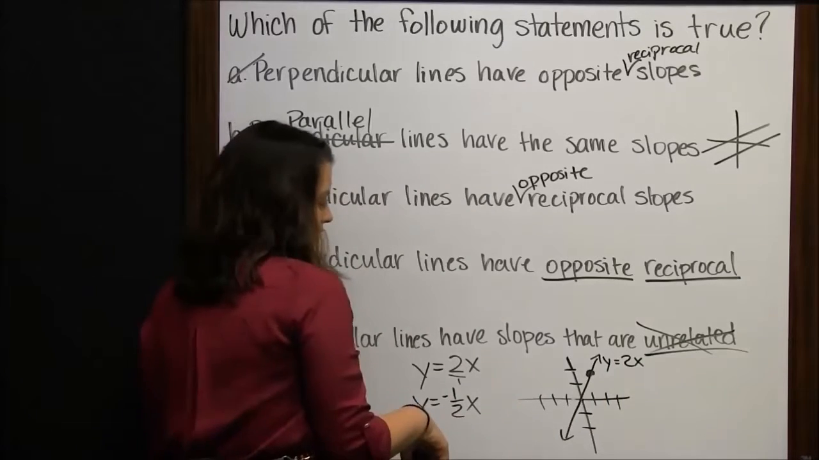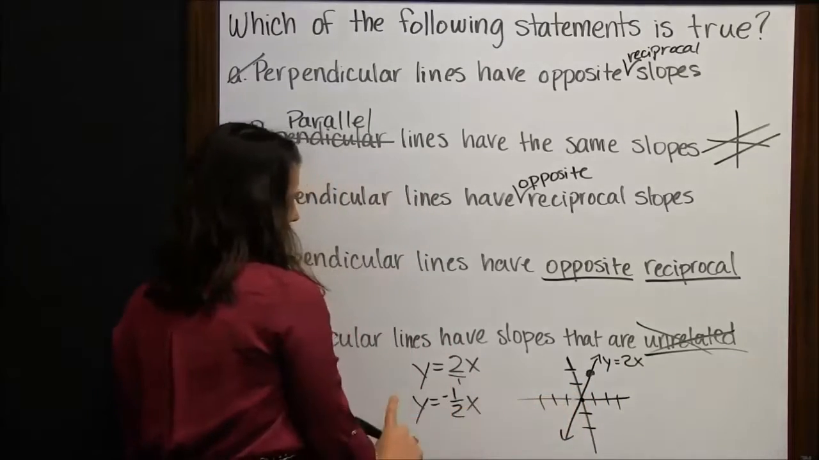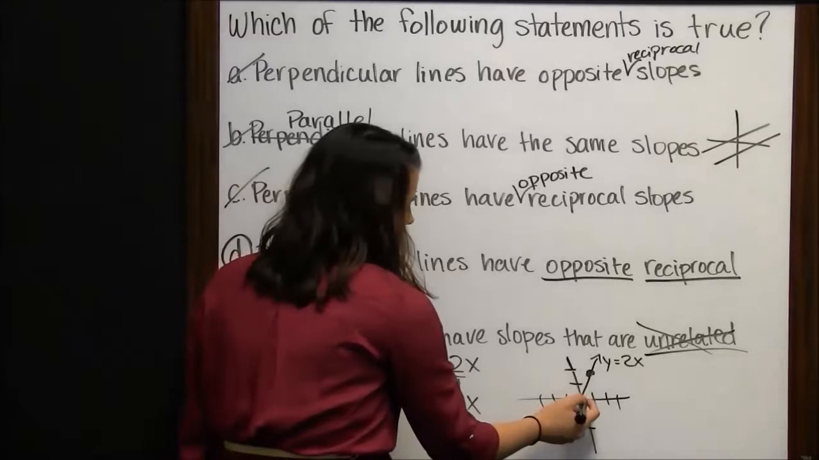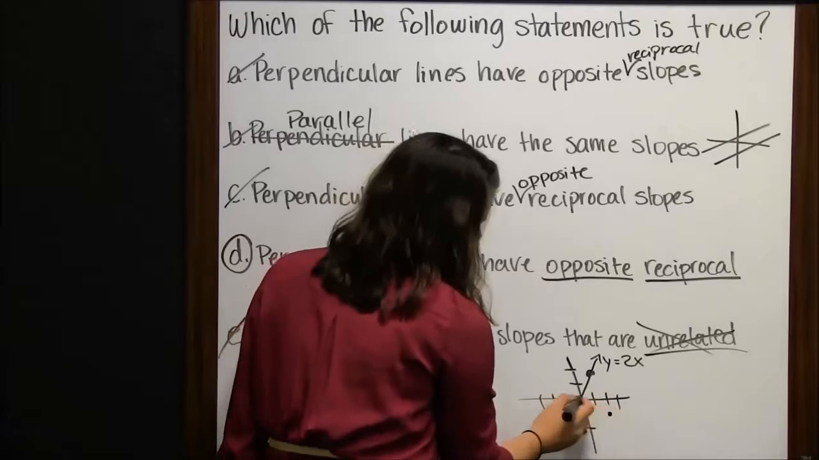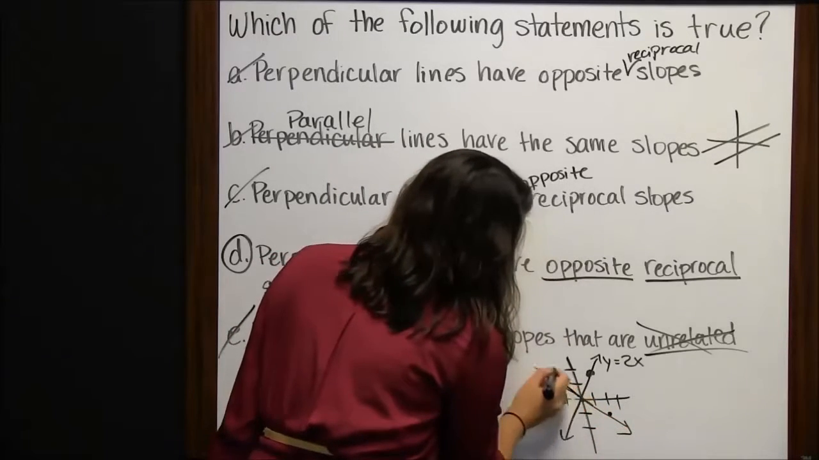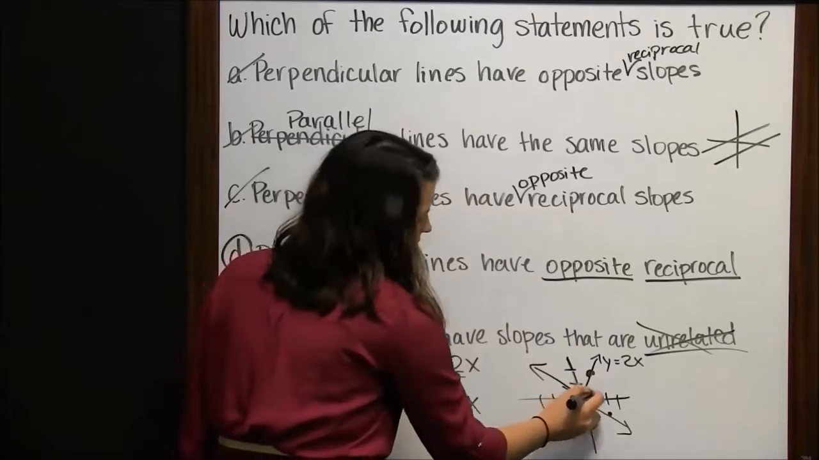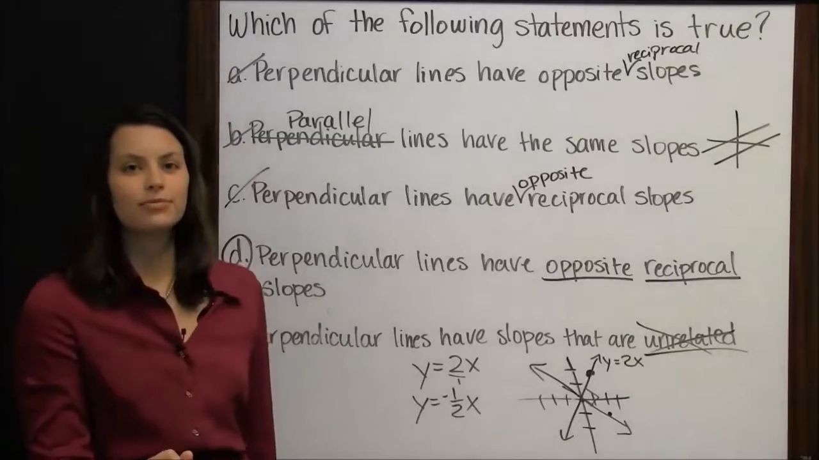And then y equals negative 1/2 x, again, would also go through the origin since it has no y-intercept. And from there, we would go down 1 and over 2. So you can see how these lines intersect each other at right angles because they have opposite reciprocal slopes.